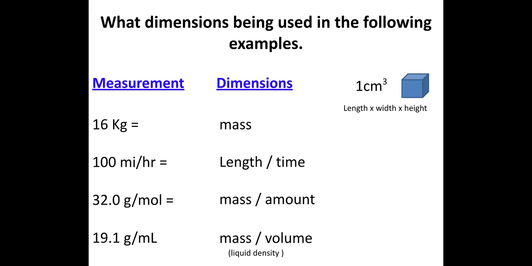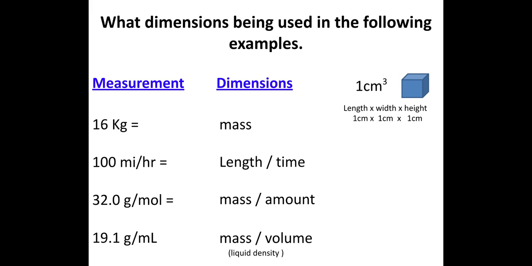Okay. So when we write 1 centimeter cube, that is a unit for volume. Imagine a cube that measures 1 centimeter. Remember the volume of a cube is side times side times side. In other words, length times width times height, but the length, width, and height in a cube are all equal. So if you have a cube that measures 1 centimeter, you multiply 1 centimeter times 1 centimeter times 1 centimeter, right?